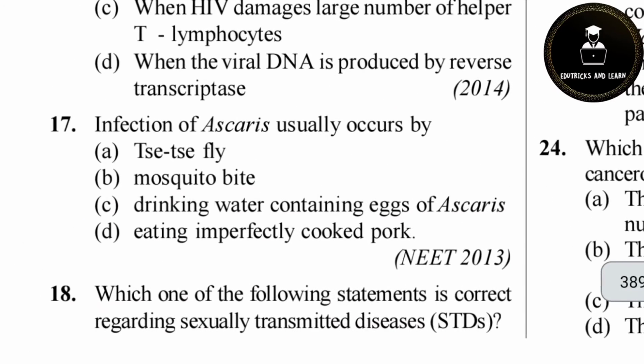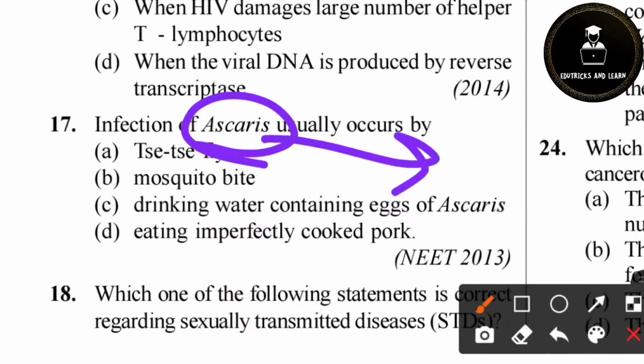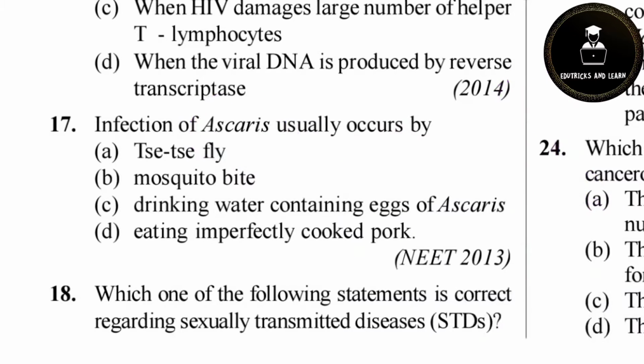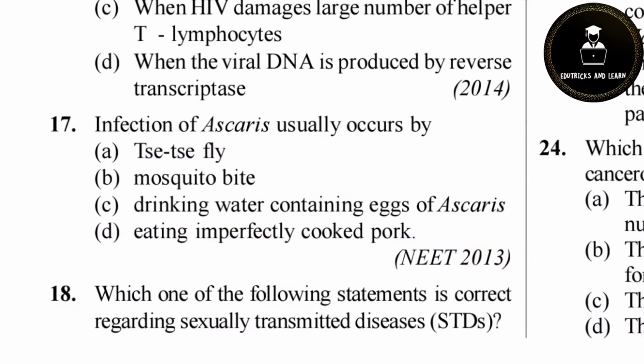Then 17th question. Infection of Ascaris usually occurs by... What is Ascaris? It is caused by the Ascaris worm, and it lays eggs which are found in drinking water, in non-washed vegetables and open foods, etc. So for the 17th question, option C, drinking water containing eggs of Ascaris, is the correct answer.